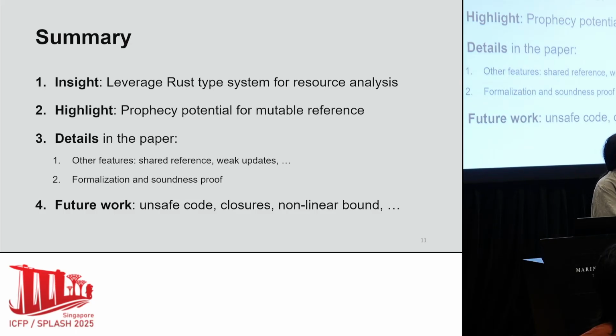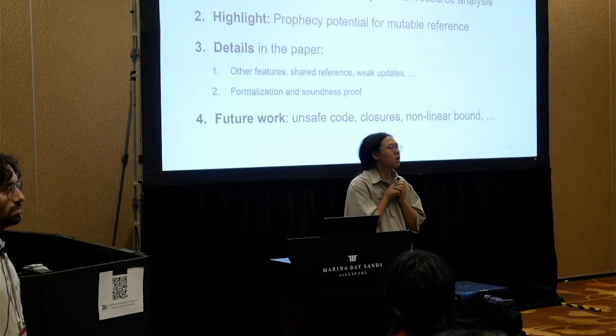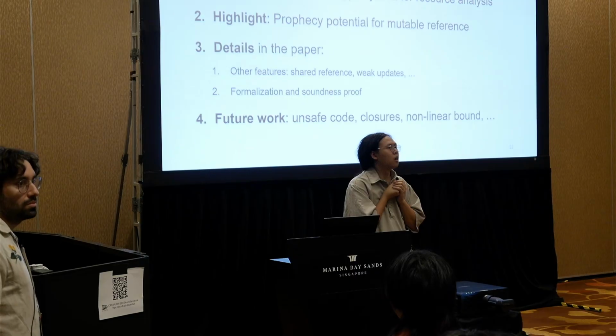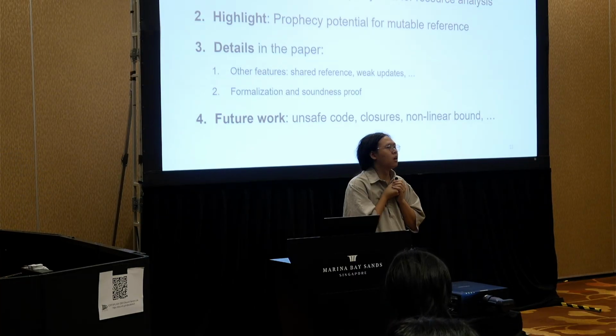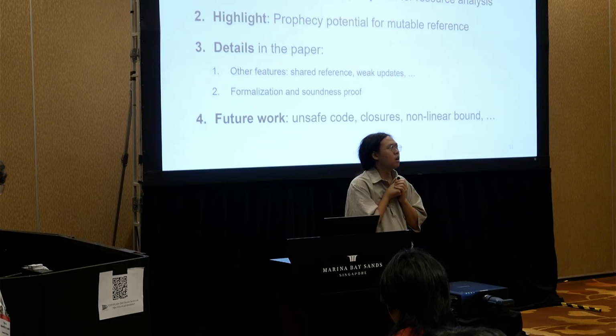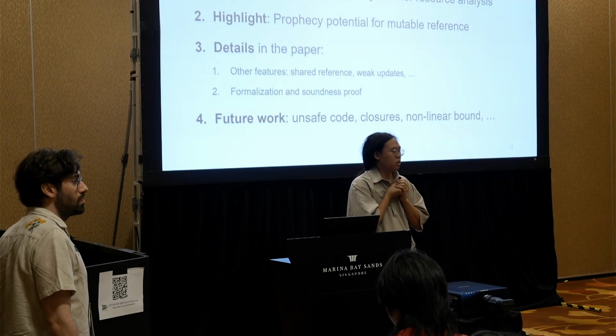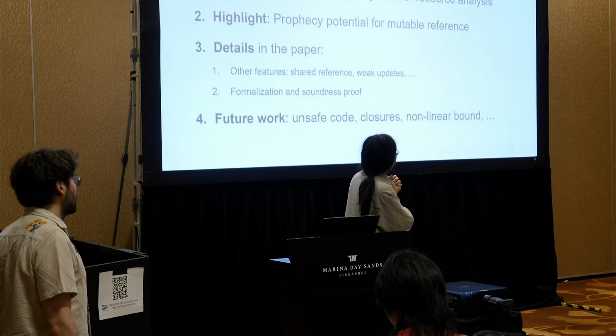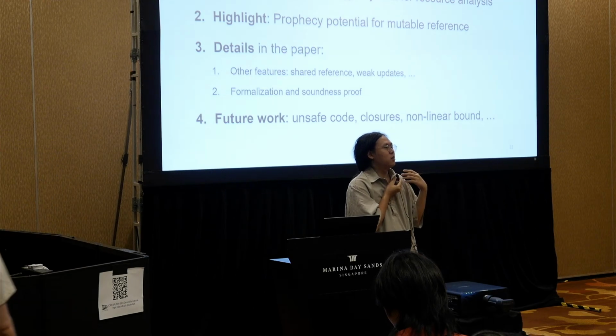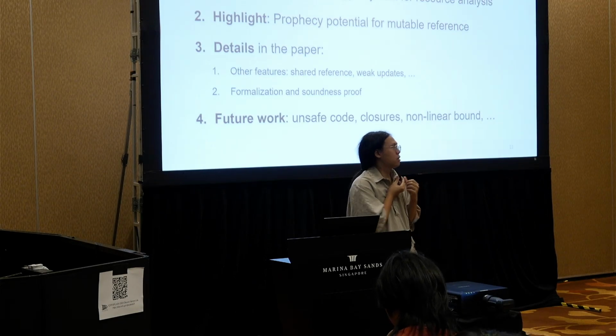Hi there. Thanks for the very nice talk. You mentioned some of the Rust types that you support in your approach. I wondered what it would take to extend the approach to support fancier Rust types, for example, structs that store references in their fields, etc. Do you think the approach could be extended to this language of types too? Okay. The question is about how to extend to support more types for Rust.